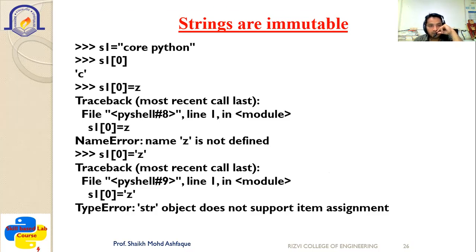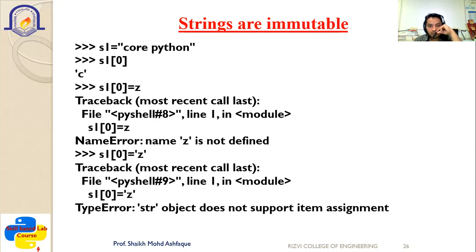And whenever you write S1[0] = Z, what you want to do here is make changes in the string, the data present at the 0th position, where you want to make the changes.